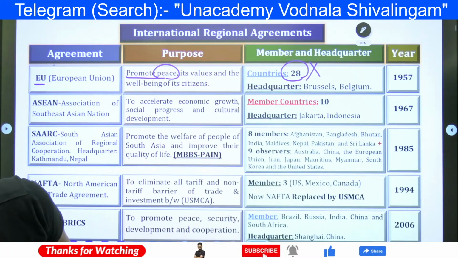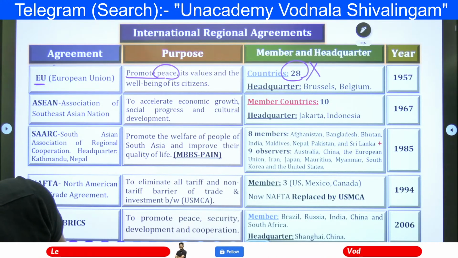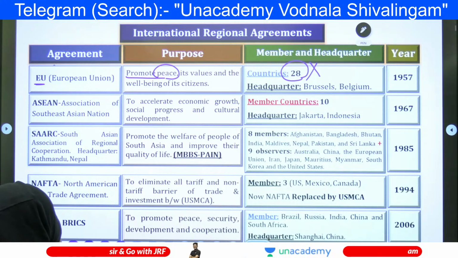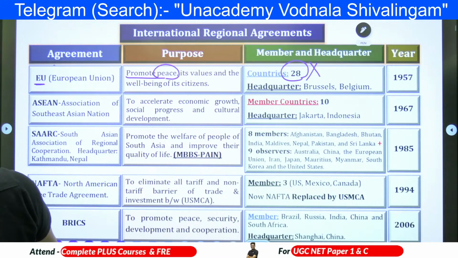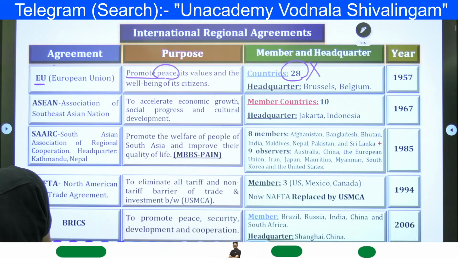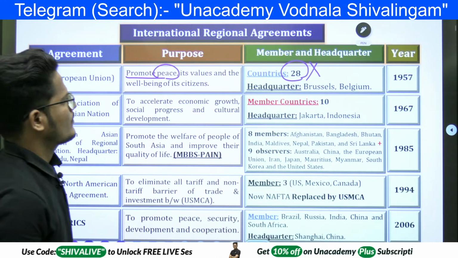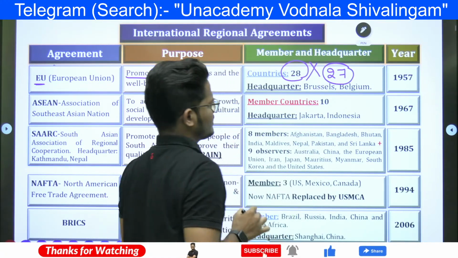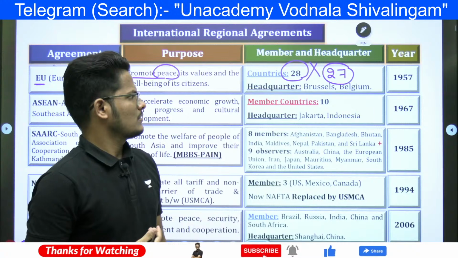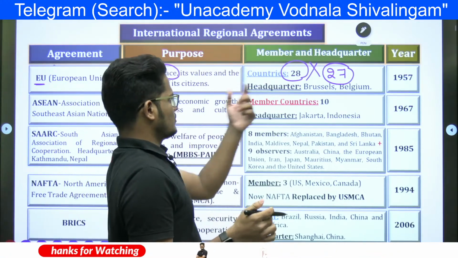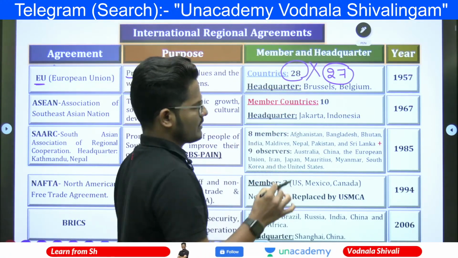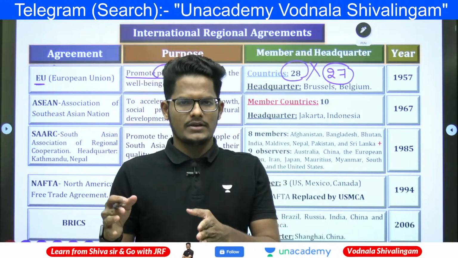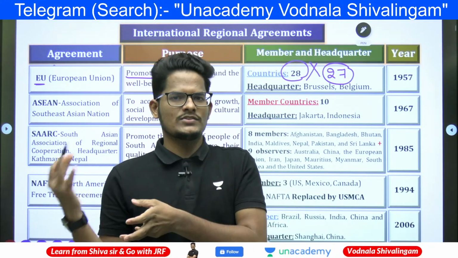Actually here, it's 27. It's 27 only. I just checked for the 29. Seriously, I thought it was true. So 27 only, because one was removed. Usually we call it EU plus 27, with the EU treated as one. So EU plus 27 will become 28.